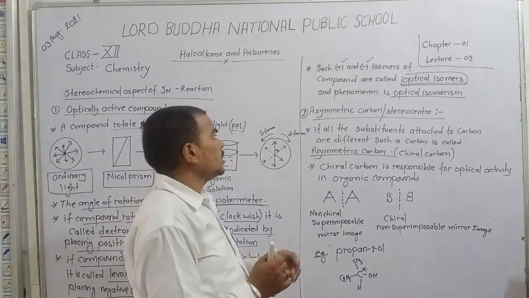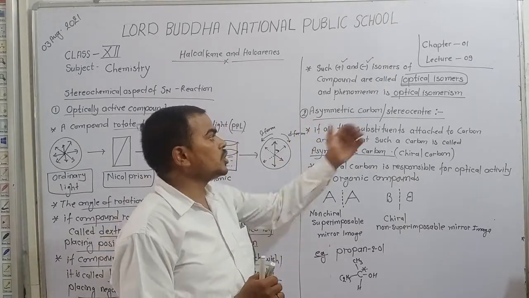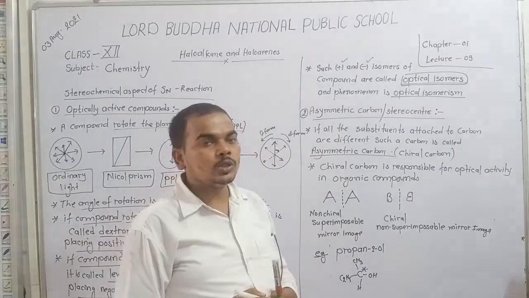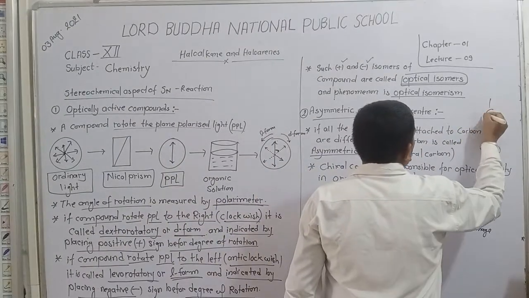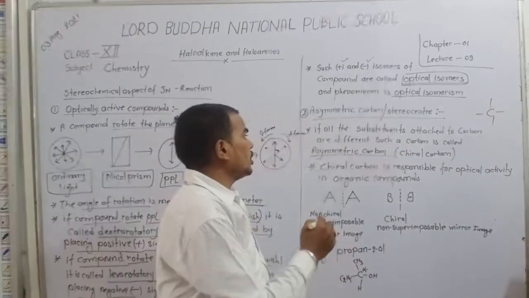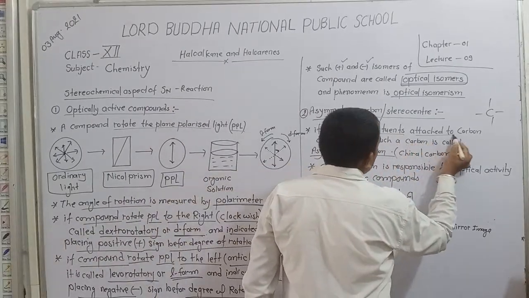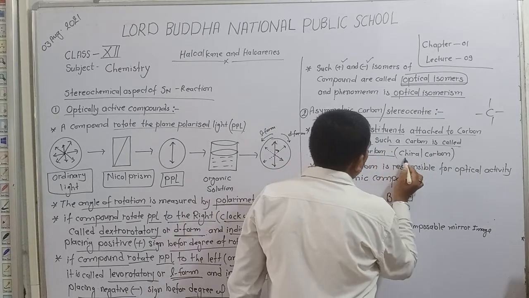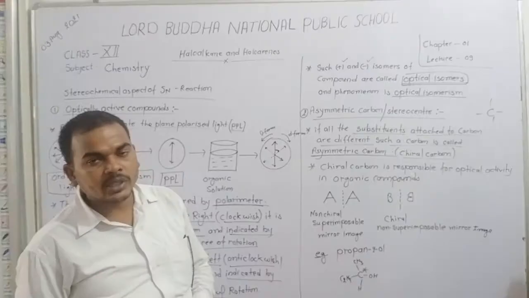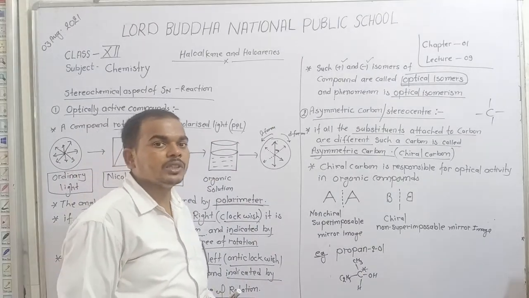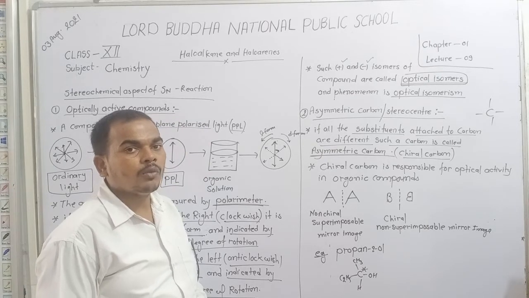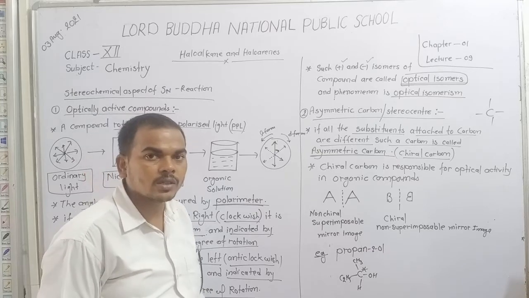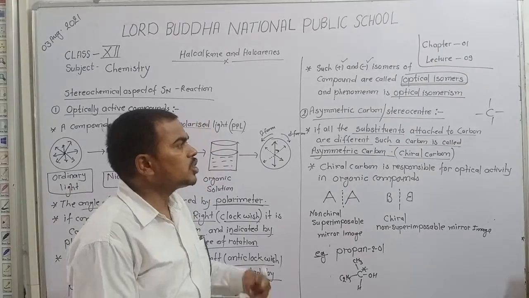Dear student, now we discuss the asymmetric carbon, or stereo carbon. You know that carbon has valency 4. If all the substituents attached to the carbon are different, such a carbon is called an asymmetric carbon or chiral carbon, also known as a stereo center.